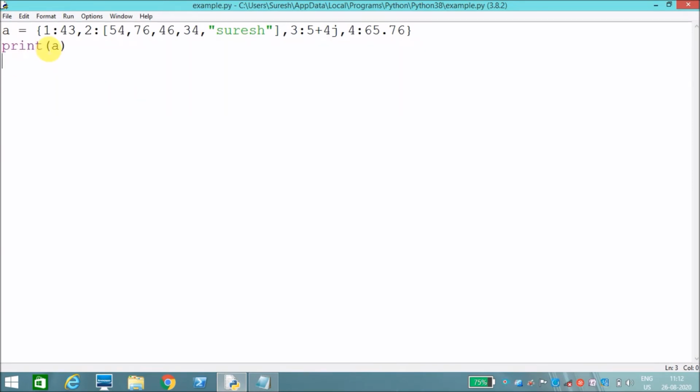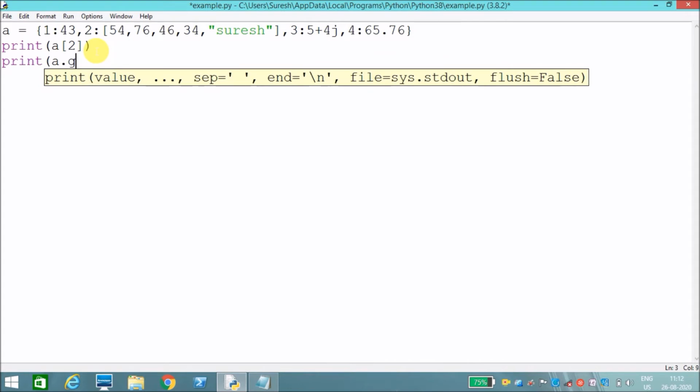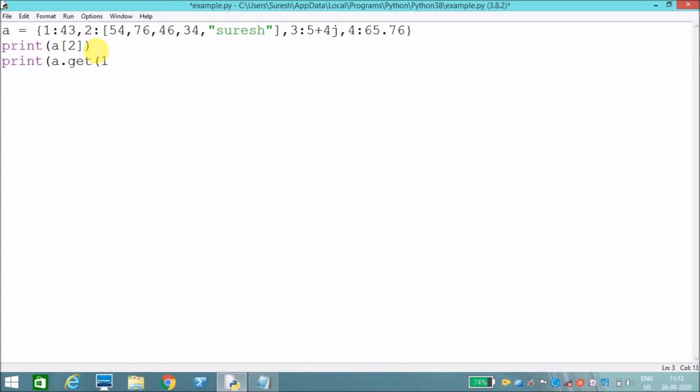Now I need to print a of 2 values. 2 is the key, not the index. Dictionary is unordered. Here 2 is not an index, it is a key value. Print a dot get, I want the first key value.